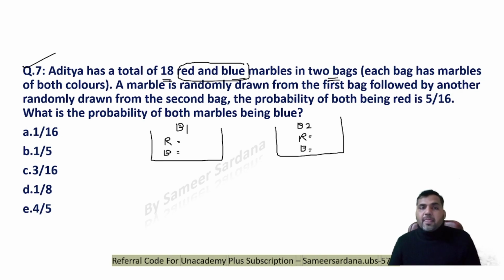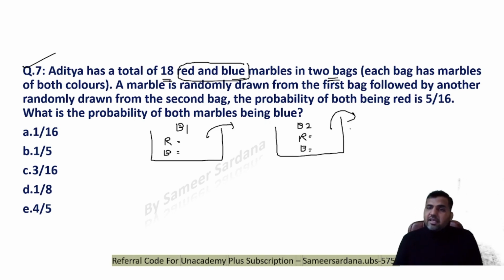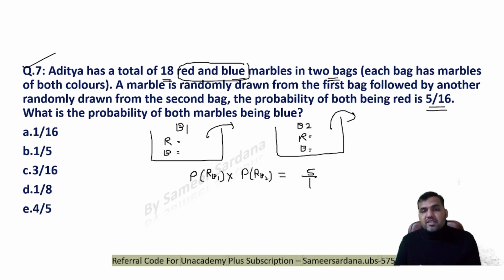Now a marble is randomly drawn from the first bag, followed by another randomly drawn from the second bag. One marble is supposed to be drawn from this, then one marble is supposed to be drawn from this bag. The probability of both being red is 5 by 16. So the probability of drawing the red ball from box 1 multiplied by the probability of drawing a red ball from box 2 is given to me as 5 by 16. Nothing else is given, only the total number of balls.